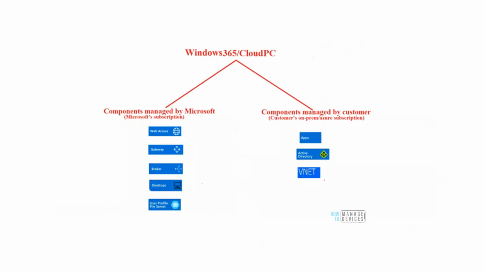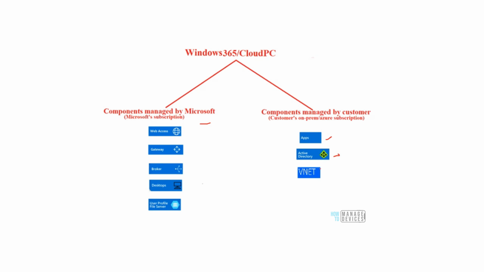I'm just going to come directly to Windows 365 or Cloud PC. And over here, you see that everything is managed by Microsoft except the applications. Well, obviously, the applications will be owned by the IT admin, right? Because the customer is going to decide which application needs to be released and release a newer version of their LOB application and stuff like that, right? And obviously, if the customer has an on-premise Active Directory, then the on-premise Active Directory is going to be managed by the customer, right?